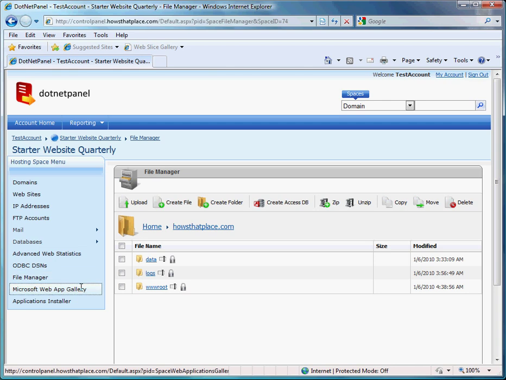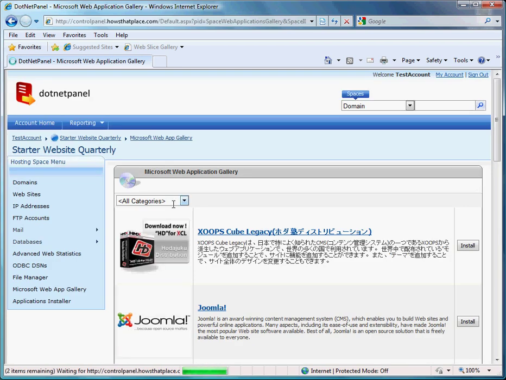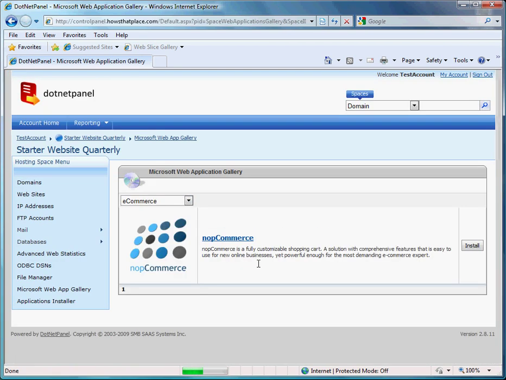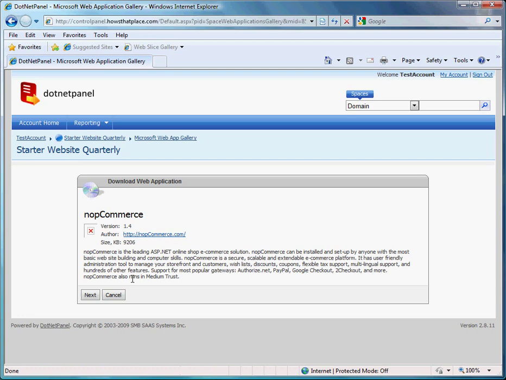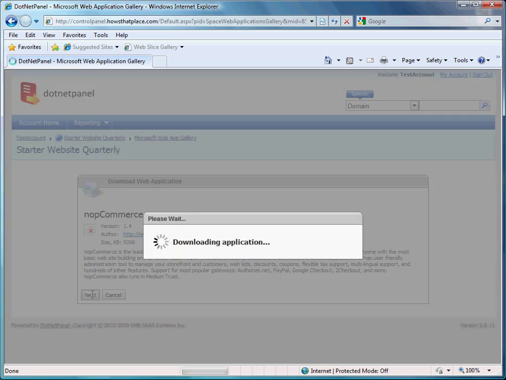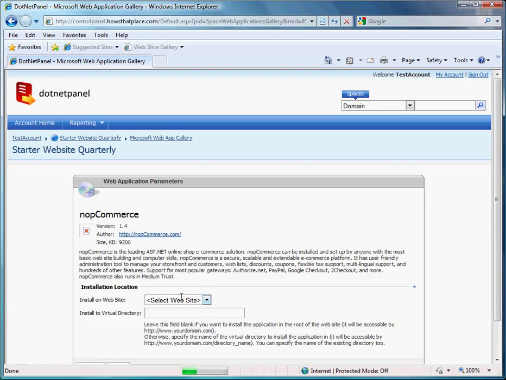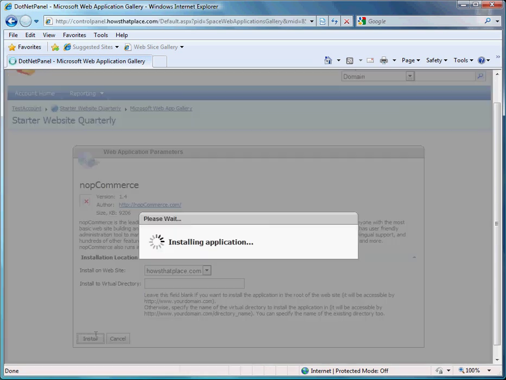Go ahead and click Microsoft Web App Gallery. And then we're going to select e-commerce from the drop-down list. And we'll install the nopCommerce option. We'll click Next. We'll select the website to install it to, and we'll click Install. This installation process will take just a moment.